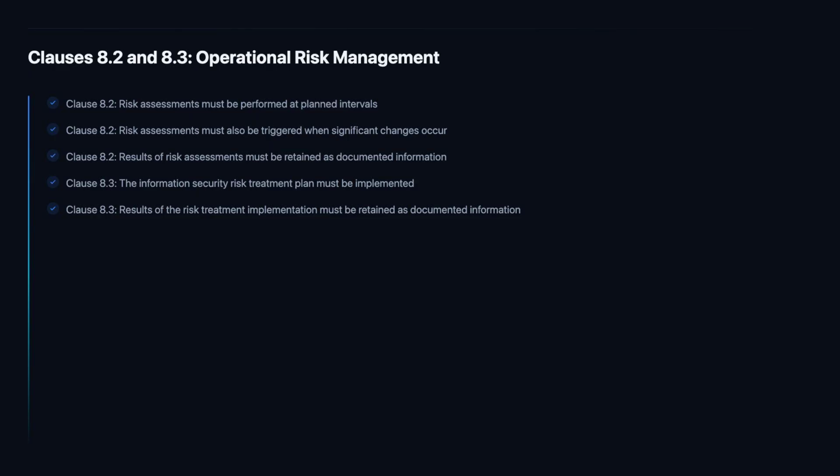Retaining evidence of risk treatment implementation is the final piece of the Clause 8 evidence chain. For each risk treatment action in the plan, there should be a corresponding record demonstrating that the action was taken, a change record showing a control was configured, a training record showing a security awareness intervention was delivered, a supplier contract showing security requirements were embedded, or a test result showing a technical control was validated. This evidence transforms the risk treatment plan from a list of intentions into a documented history of security improvement.